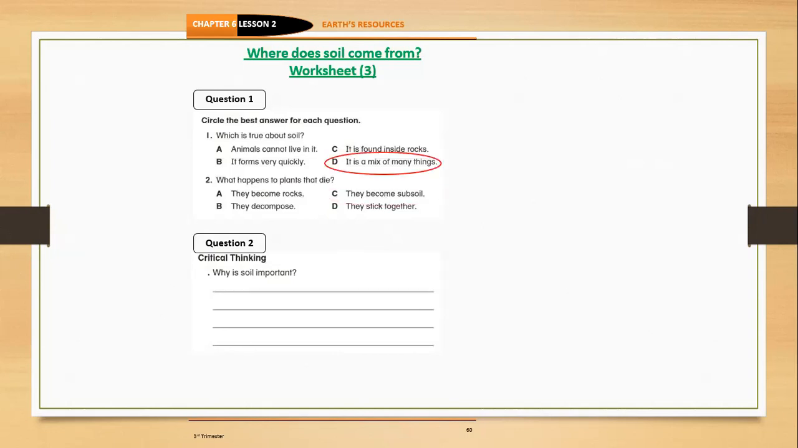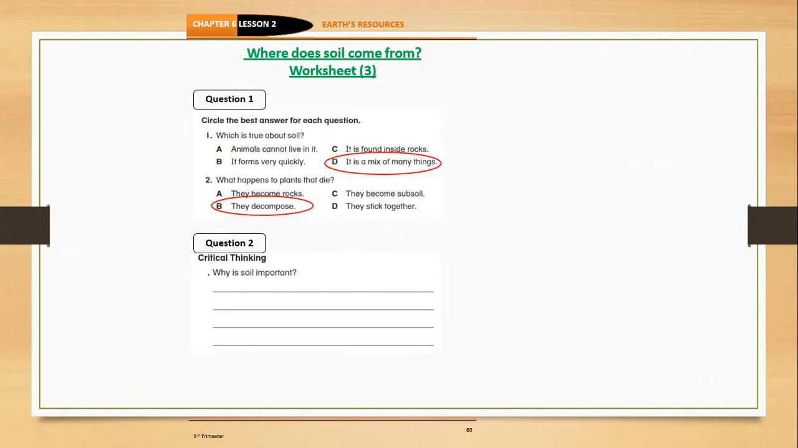Right. Number 2. What happens to the plants that die? A, they become rocks. B, they decompose. C, they become subsoil. What does subsoil mean? It's a smaller type of the soil, for example, the baby of the soil. Letter D, they stick together. Which is happening to the plants that die? They decompose, yes, into nutrients.